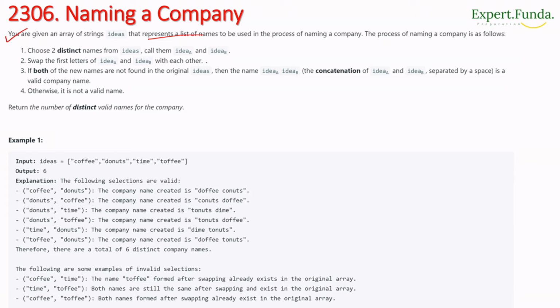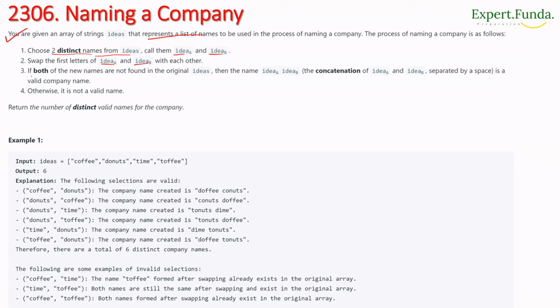The process is that you have to choose two distinct names from the ideas array and call them idea A and idea B. Now swap the first letter of idea A and idea B with each other.